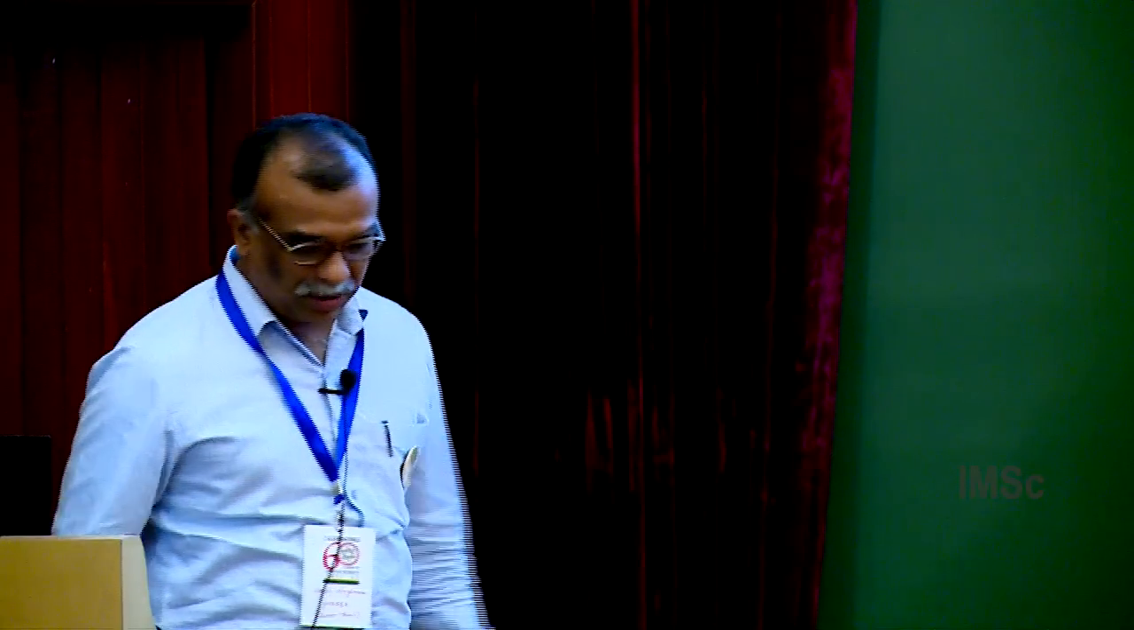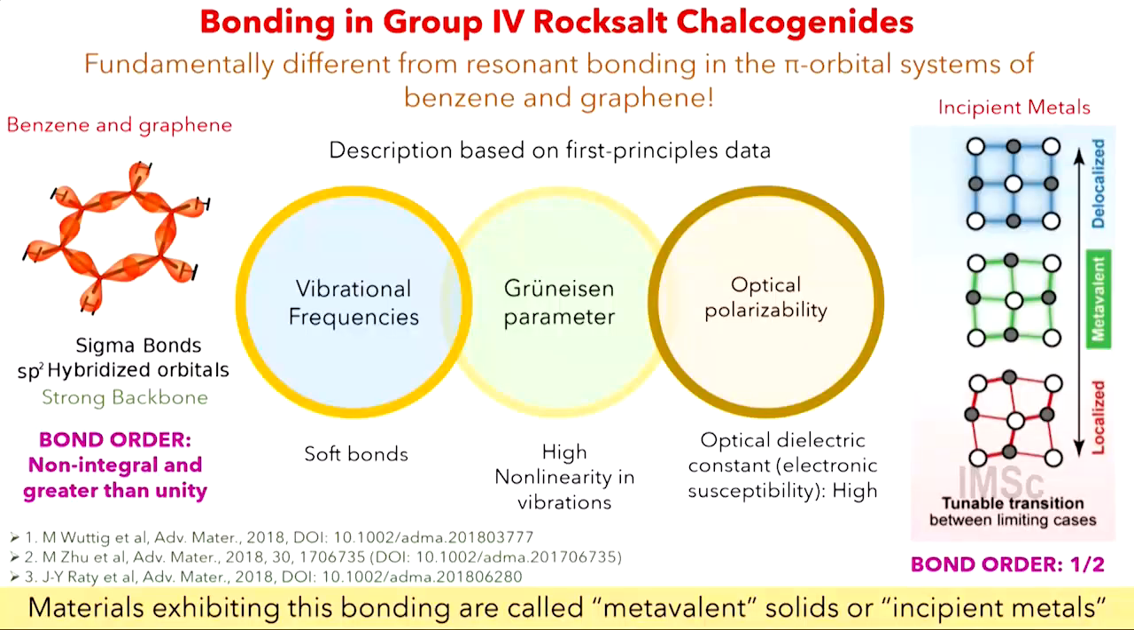Okay, so to summarize these properties, there are three features which are very special about these compounds, which differentiate them from resonant bonding as well as other types of bonding. One, the bonds are very soft, so vibrational modes are very low frequency. Two, the Gruneisen parameter is very high, meaning vibrations are highly nonlinear. Third, optical polarizability is very high, meaning the electrons are highly delocalized. They give you huge dipole moments when you apply an electric field.